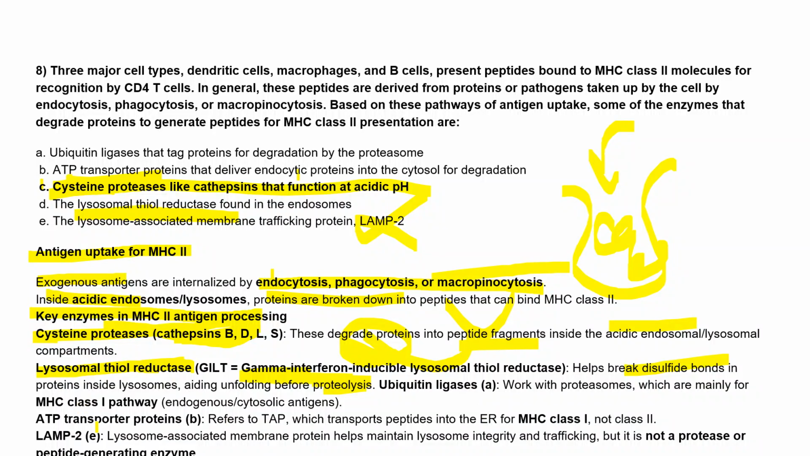Other than that, ubiquitin ligase is not a part of this, right? So the right answer is cysteine proteases like cathepsin that function at acidic pH, right? Also, the ATP transporter protein is present during MHC class 1, not MHC class 2. So this is also a wrong option. Option D is lysosomal thiol reductase. No, because we know that it helps in the unfolding only.